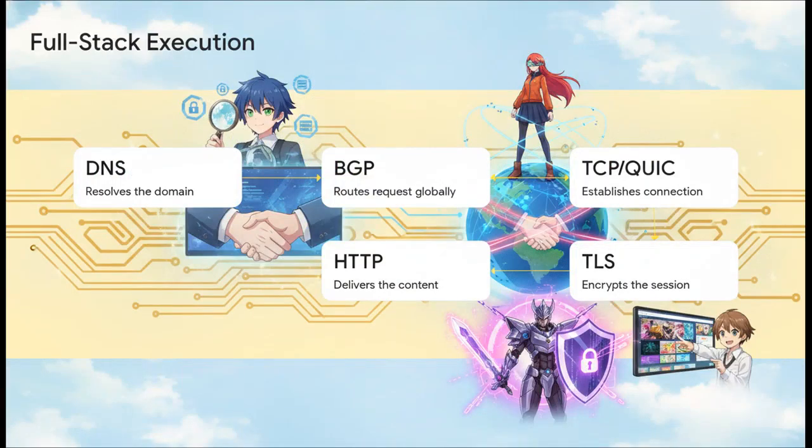So, when we zoom out and put it all together, we get the ultimate full-stack execution. Whenever you, or more importantly your customers, load a web app, this exact sequence happens in mere milliseconds. First, DNS translates the domain name into an IP address. Second, BGP routes that request across the global internet backbone. Third, TCP or QUIC steps in to establish a reliable transport connection. Fourth, TLS locks the whole thing down with military-grade encryption. And finally, HTTP delivers the actual application content right to the screen. Having a complete system-level understanding of this workflow is an absolute superpower for any founder, developer, or digital architect today.